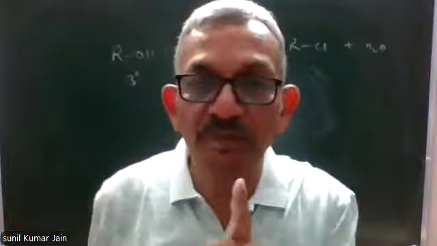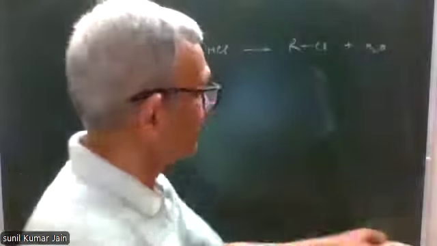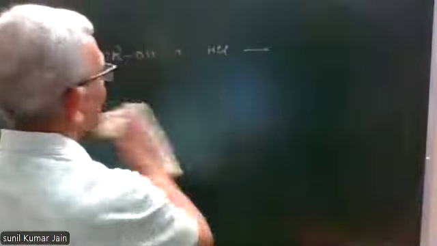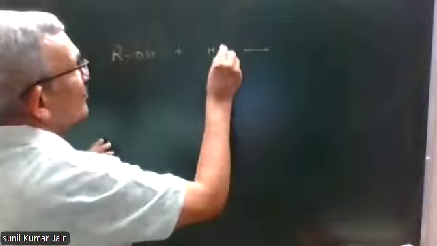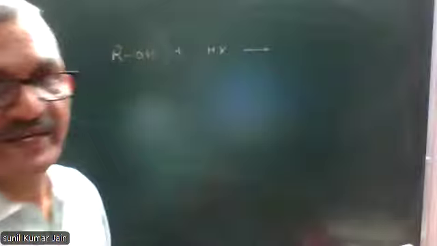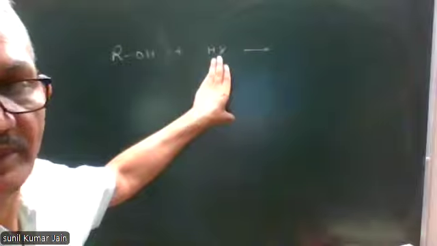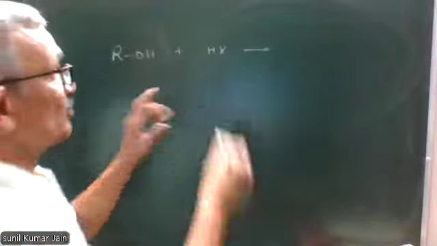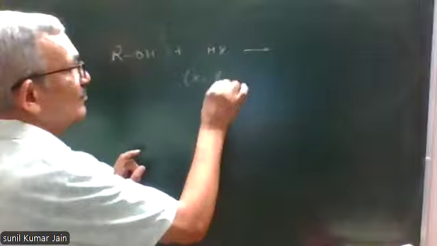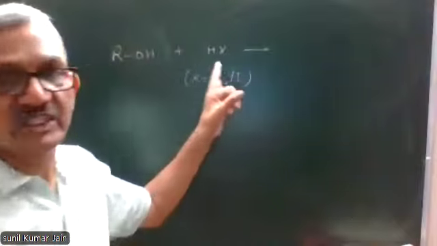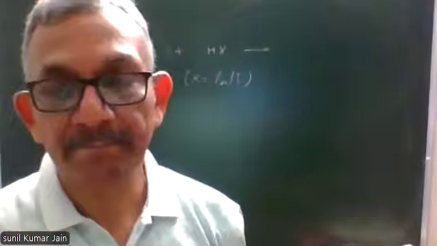Now, coming to preparation of bromo and iodoalkane. If I want to prepare bromo or iodoalkane from alcohol, then alcohol has to be reacted with HBr or HI.